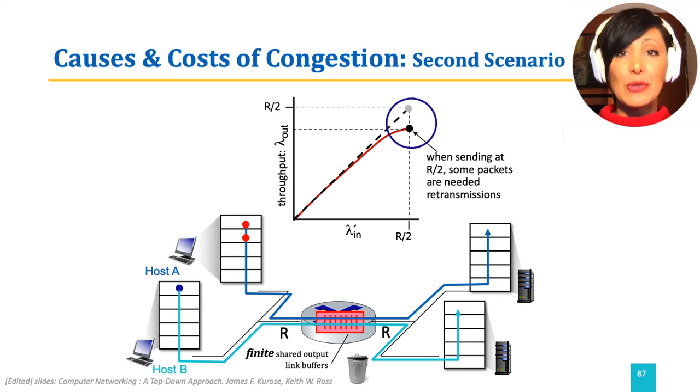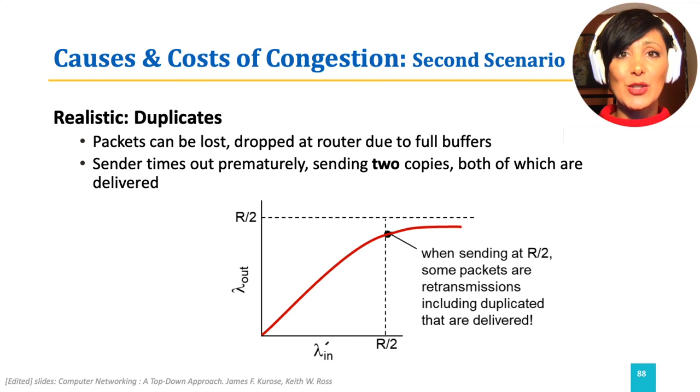therefore retransmissions. And that means sender transmits more data than received at the destination. The more retransmissions will be needed with the increase in the transmission rate from that point on. This will cause wasted capacity due to retransmissions required to compensate for the lost packets. Another step closer to reality.